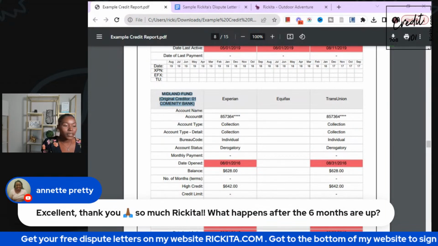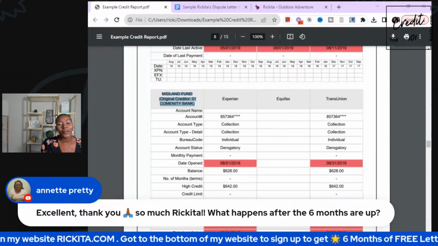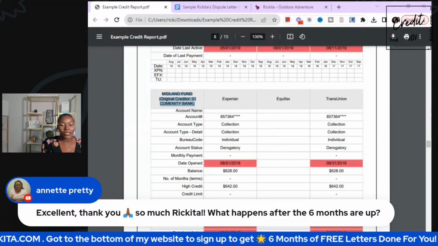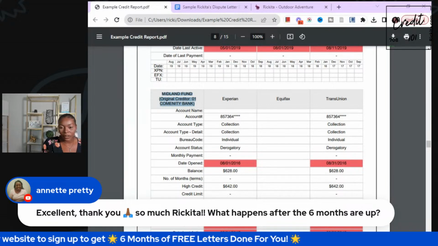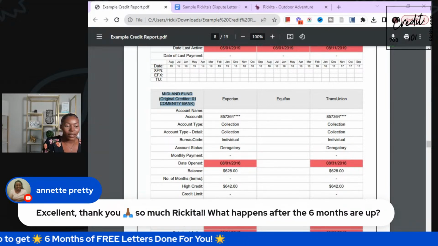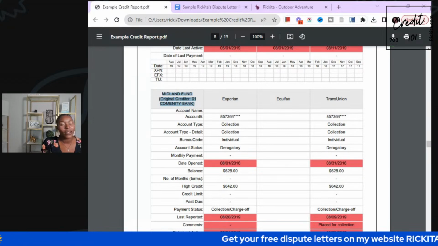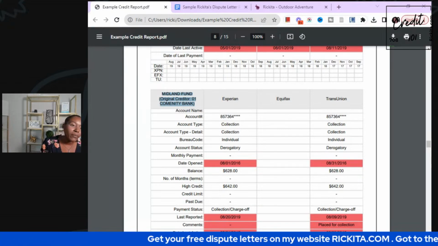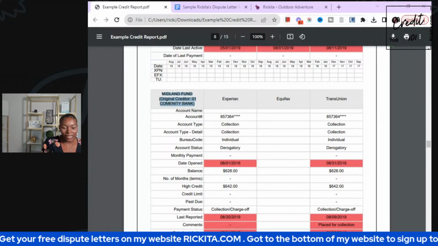What happens after the 6? Hopefully your accounts are gone. That's what happens. Hopefully that's the goal, that your accounts are gone, or the majority of them are gone, and maybe you just have a few accounts that you need to work on. That would be the goal. After the 6 months, hopefully you'll have those accounts done, or at least you'll be at the place where you're like, well, I got 4 additional credit cards, I got 6 additional credit cards, I can get my mortgage now, I can get my car now. It really doesn't take that much. It really just takes consistency.